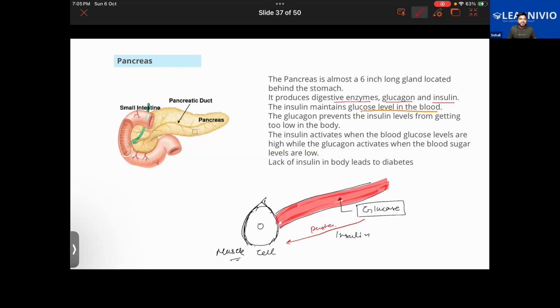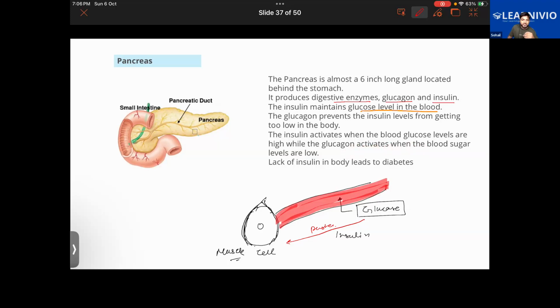Another hormone which we have is the glucagon. Glucagon will be preventing the blood sugar level from getting too low in the body. Insulin activates when the blood glucose levels are high, while the glucagon activates when the blood sugar levels are low.